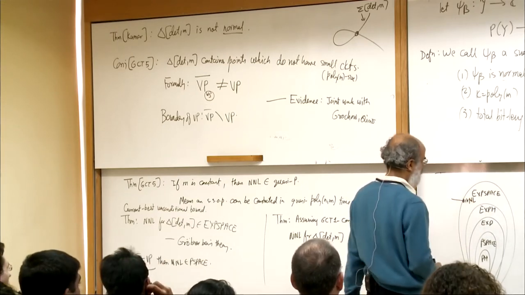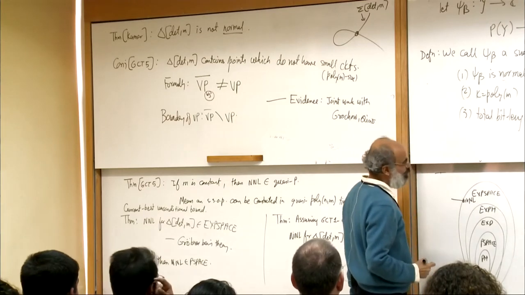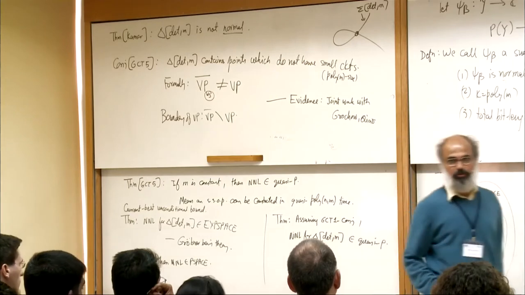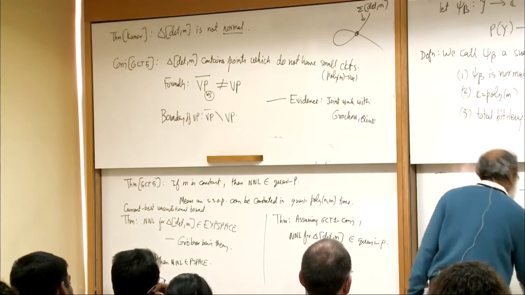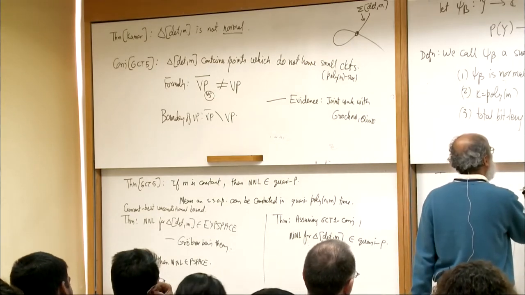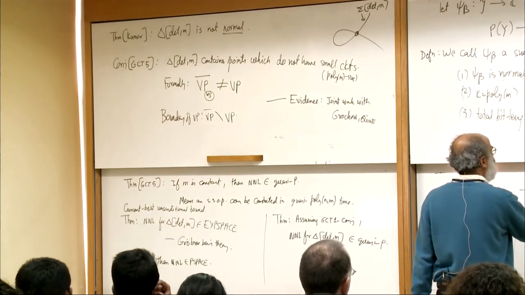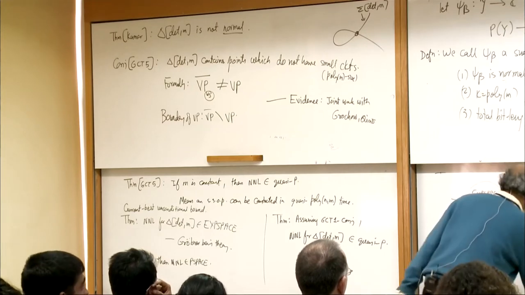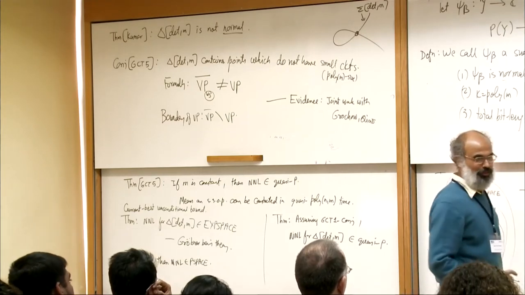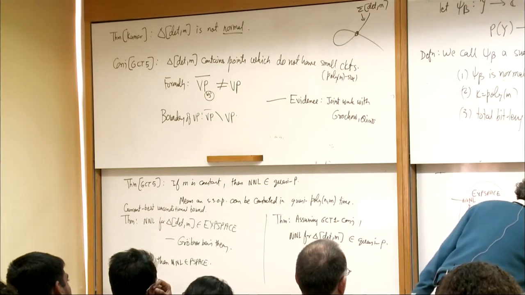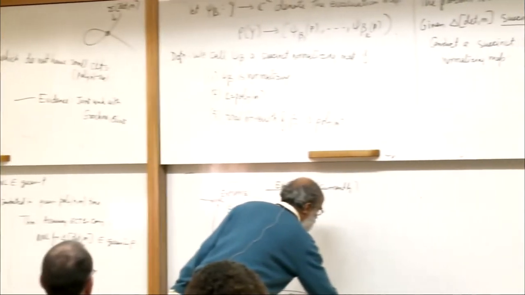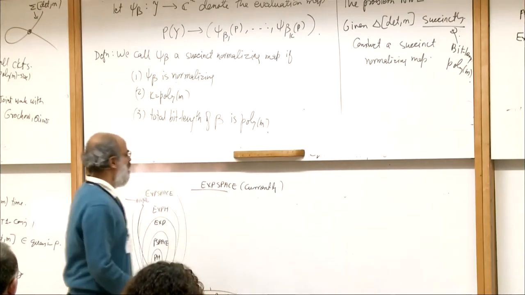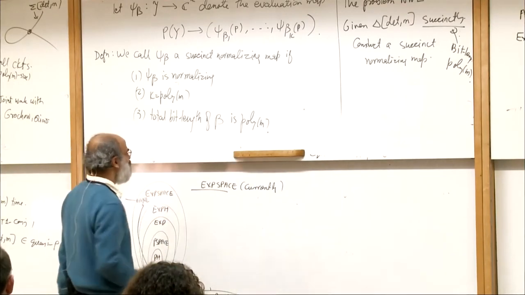If the permanent is hard, it will come from X space to P. It's a huge gap. This is the current gap between X space where it is currently and where we believe it should be, assuming that the permanent is hard. Quasi P? No, assuming some other, you will get it in P also.